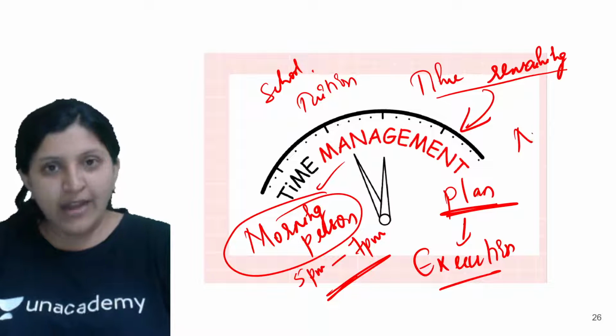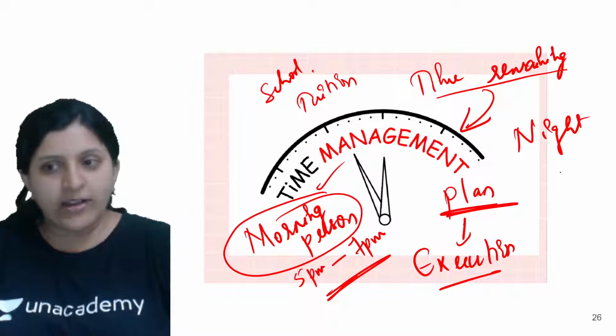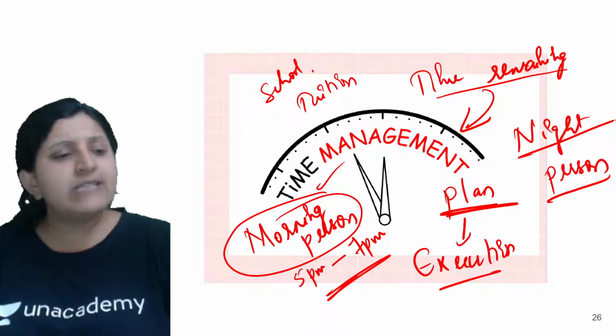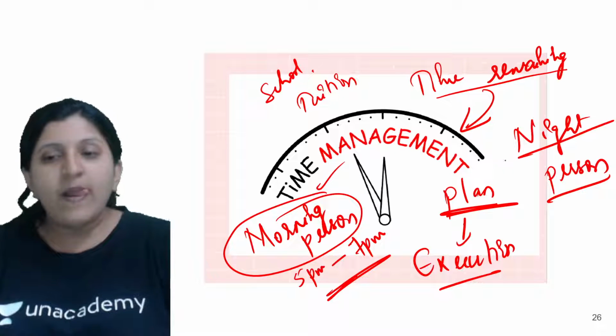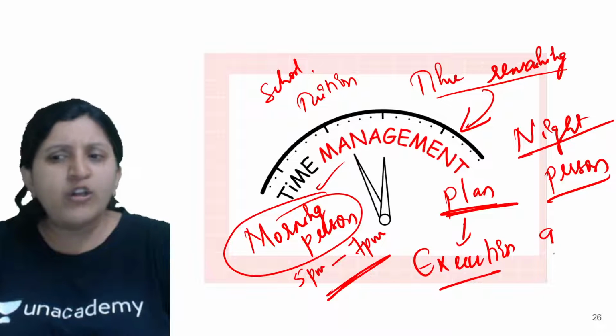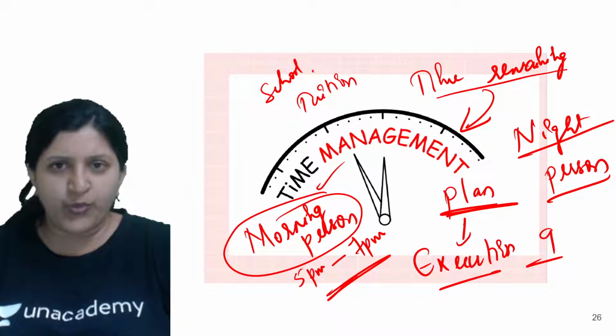If you are a night person, let's say you can stay awake for a long time. Let's say by around 9 o'clock all your tuition classes are over.